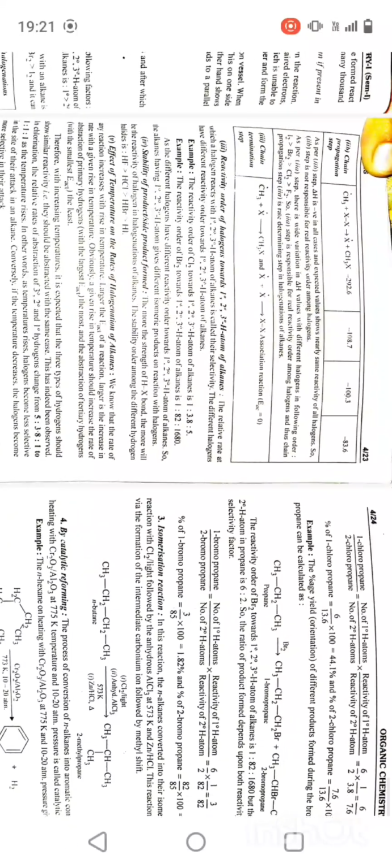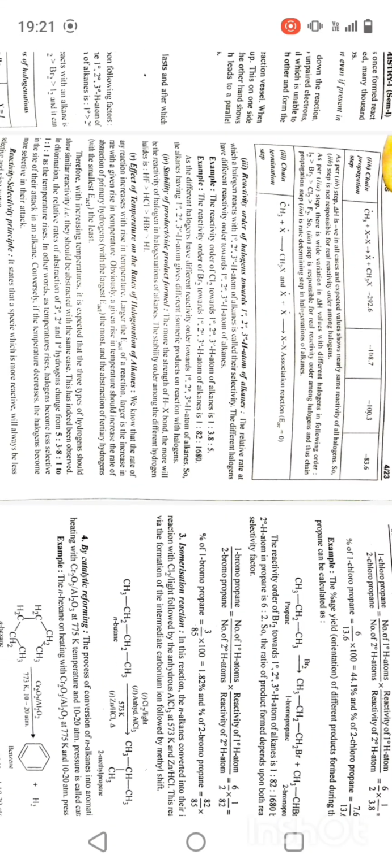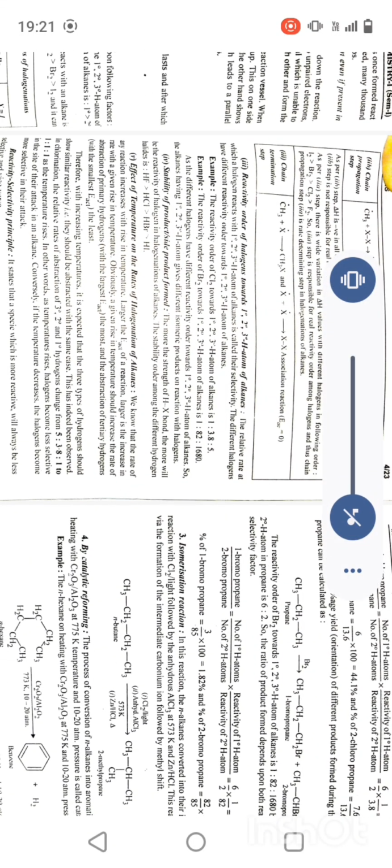How much reactive the halogen is. The relative rate at which different halogens react with an alkane is called their reactivity. The reactivity order among different halogens is fluorine is more reactive than chlorine, than bromine and then iodine, and it can be explained on the basis of change in enthalpy values as shown in the table. Third is reactivity order of halogens towards